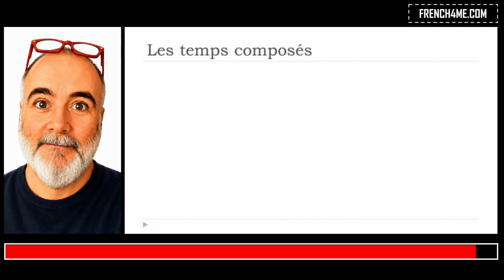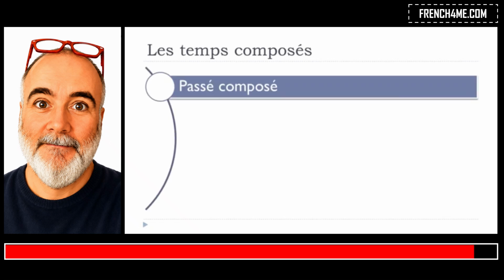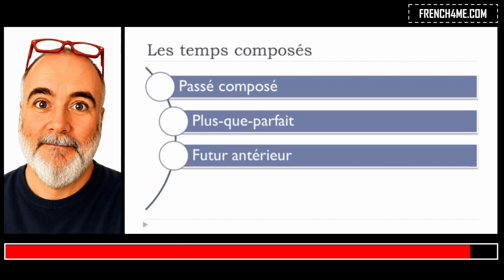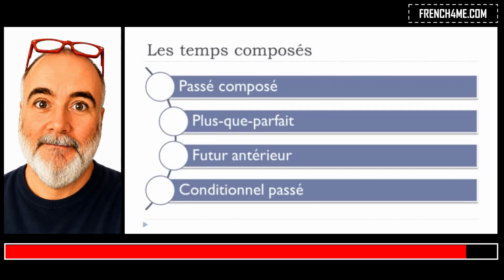And so far we've been seeing first le passé composé, then we saw le plus que parfait, after that came le futur antérieur, and finally we saw le conditionnel passé. And so the common thing that we have between all these tenses is that they are composed, okay? So they will be constructed the same way, but then of course few things will change. Obviously the first part that we've got to use, avoir and être, will change, but then the rest, construction with the participe passé, will be the same, okay?